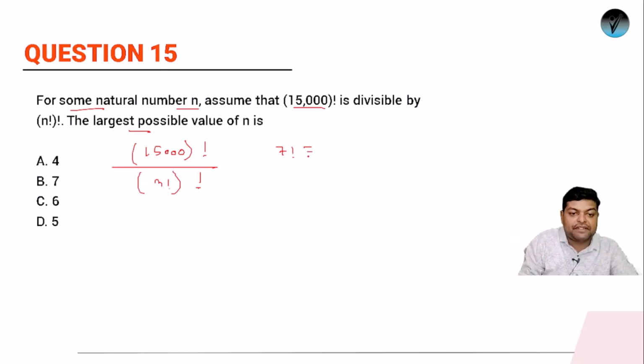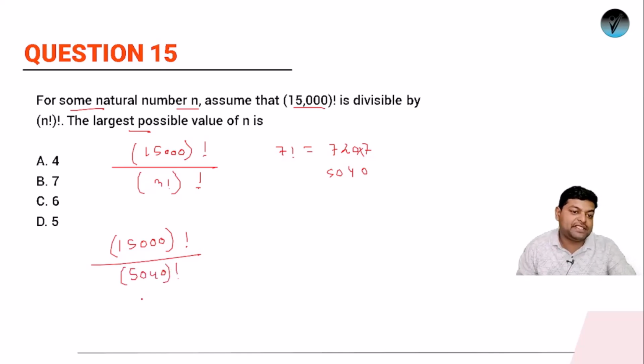So 7 factorial will be 720 into 7, which is 5040. Now if I keep 7 factorial here, what equation will I have? 15,000 factorial is to be divided by 5040 factorial. Will it be divisible?